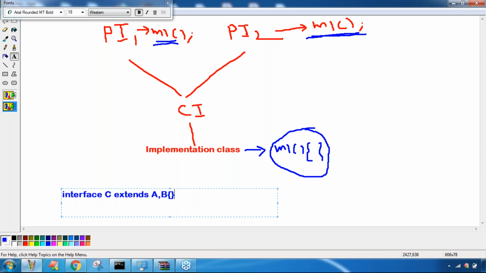Any doubt? Respond. Are you facing any difficulty understanding this one?